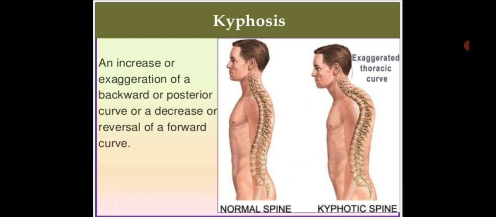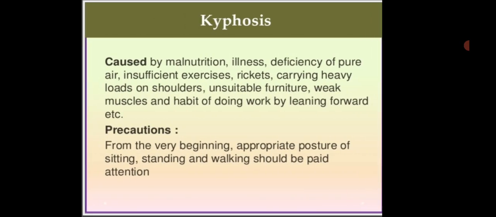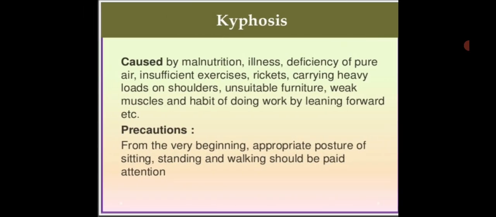So now, what are the causes of kyphosis?